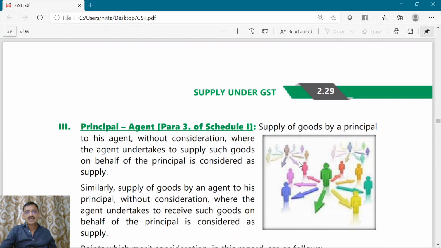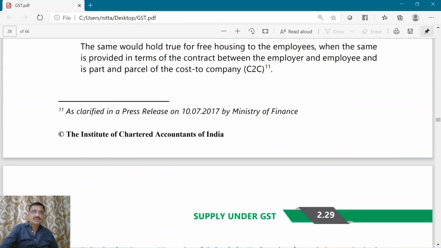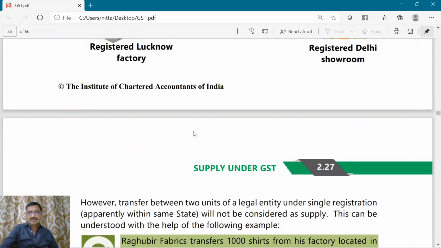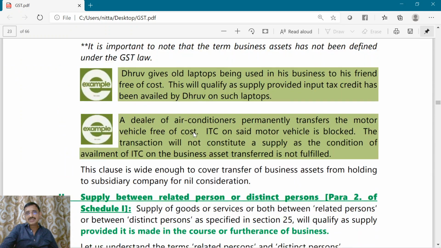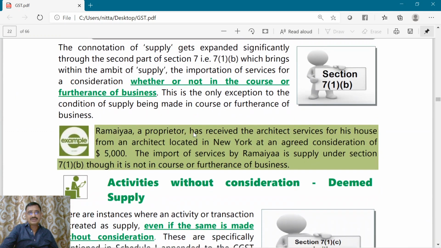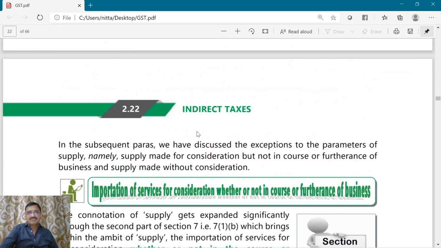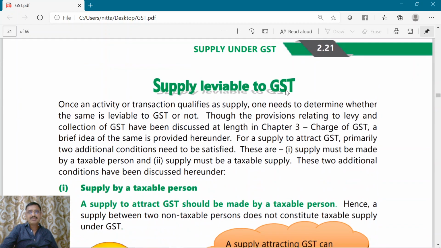Okay. Now the next concept, para number 3, is principal agent. This we will discuss in the next class, but what we will do is just revise what we have learned today. We started from page number 2.21, supply leviable to GST.